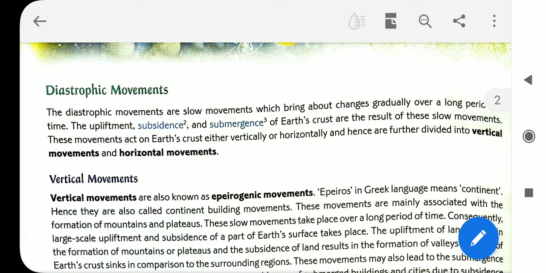It may be the horizontal movement or the vertical movement. As a result of these movements, some portions of the Earth's crust are uplifted and some get submerged.